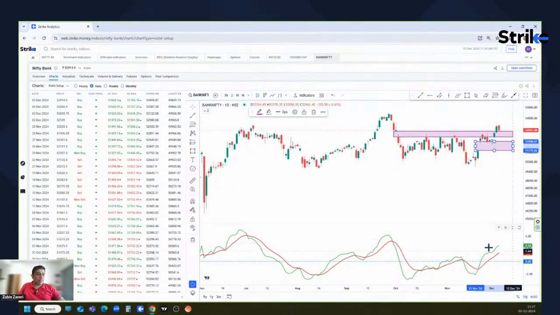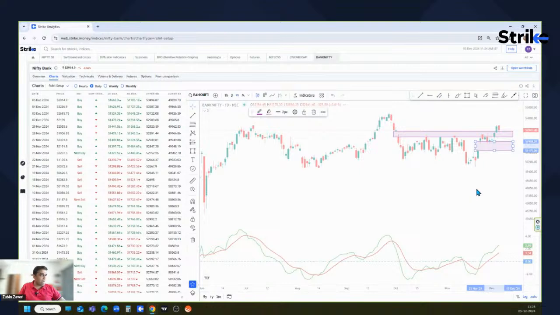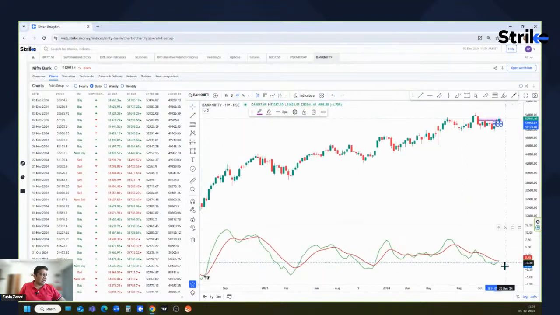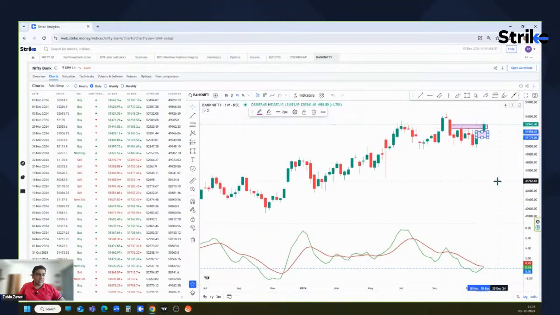Because the momentum is still bullish, as indicated by the indicator. And on the weekly chart as well, let's look at the weekly chart. Yeah, so any further momentum upwards will change this particular indicator and give a new buy signal over here.